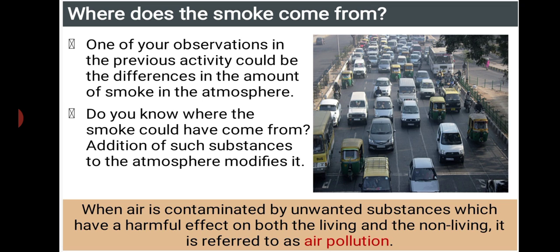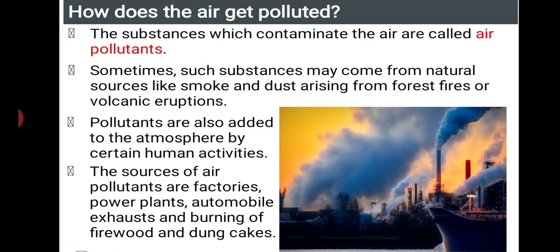Through this air pollution, we all know that a number of problems, like respiratory problems, are faced by every organism. How does the air get polluted? You all know that the substances which contaminate the air are called air pollutants. Pollutants are nothing but substances which cause harm. So if the air is contaminated by any of these substances, they are called pollutants.